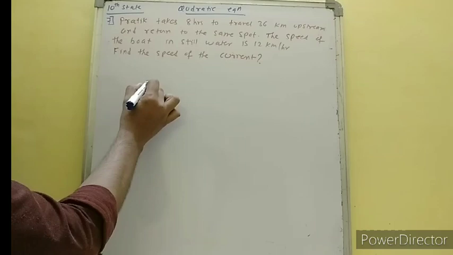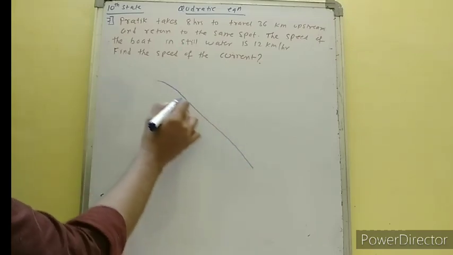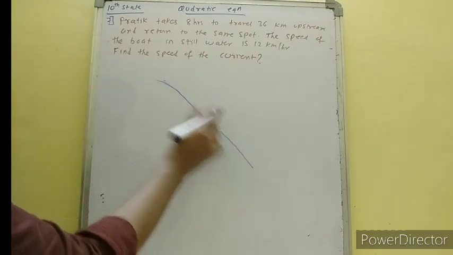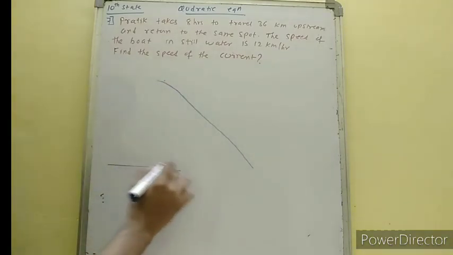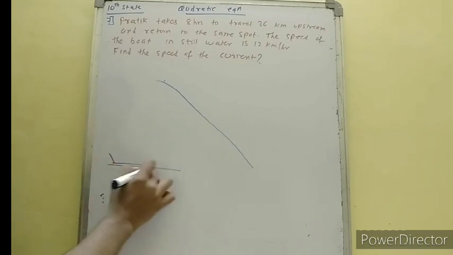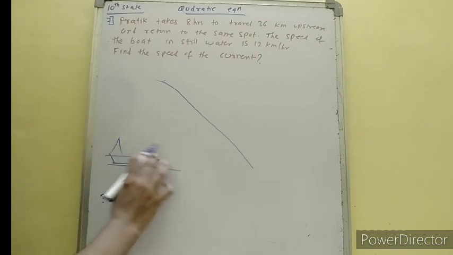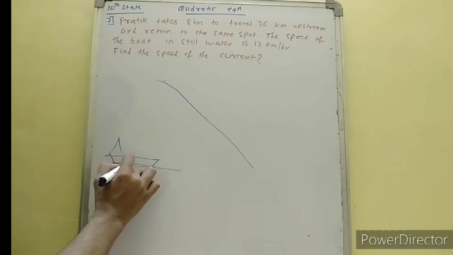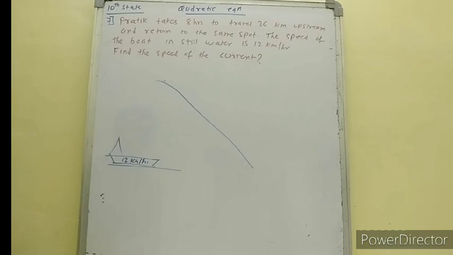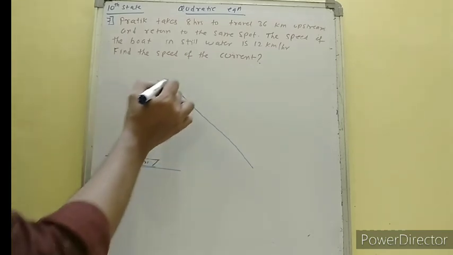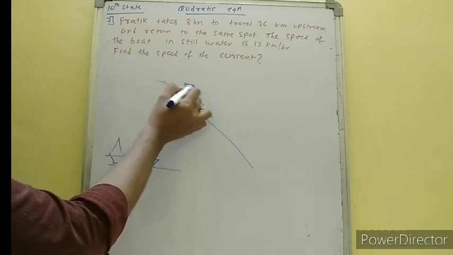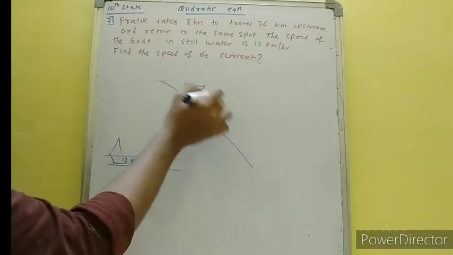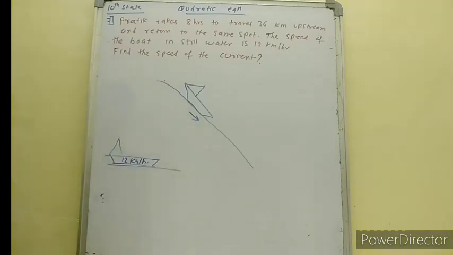Okay, pay attention. Suppose this is a water current. Okay, मतलब पानी इधर से इधर जा रहा है, पानी वर्तुन खाली बात है, ठीक है? And this is the plain stream. Okay, this is just a lake-like. In the lake-like part, speed of the boat is 12 km per hour. But when a boat is going downwards, it is called downstream.